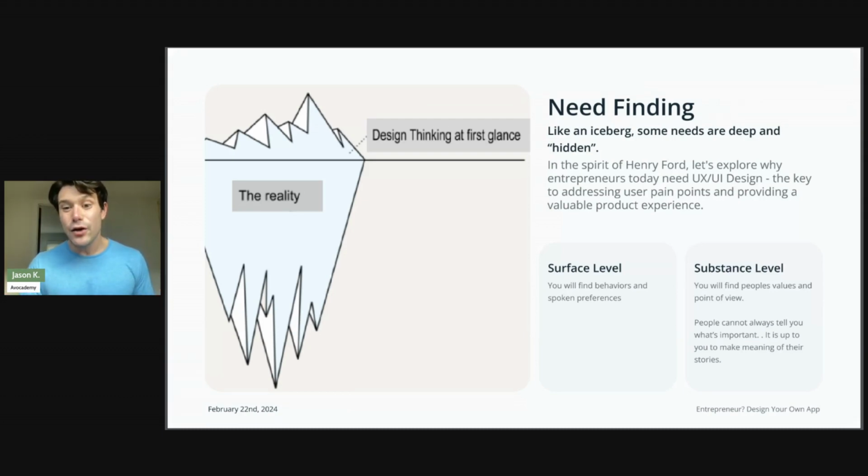People cannot always tell you what's important, so it's up to you to make meaning of their stories. And that's where human-centered design comes into play, where UX UI design comes into play, is we're able to find those needs beneath the surface and then come up with our own solution that's going to address those needs.